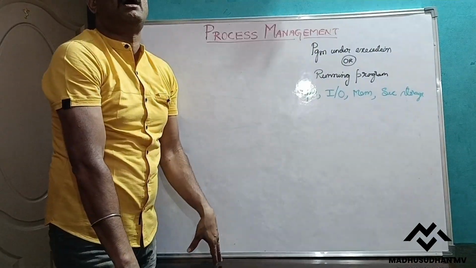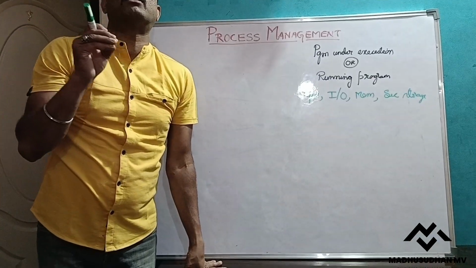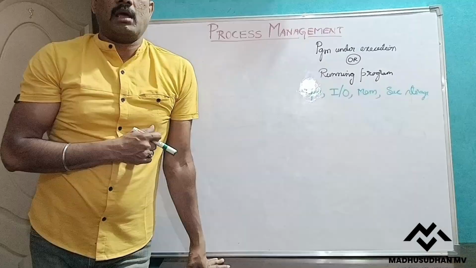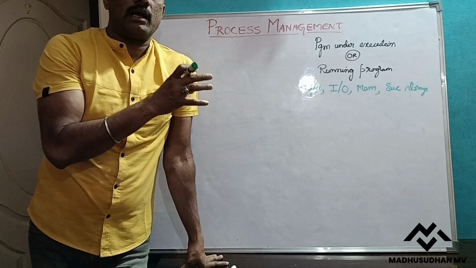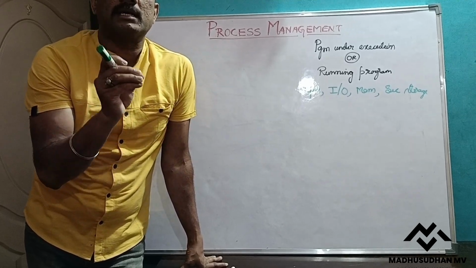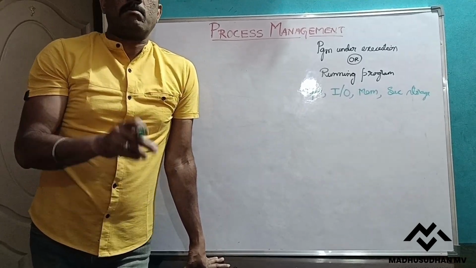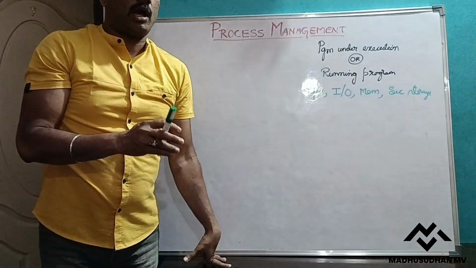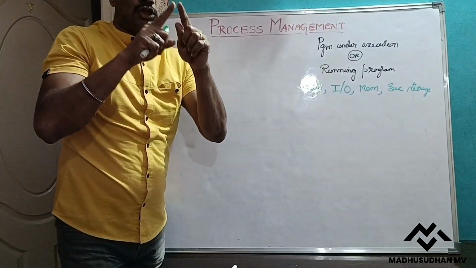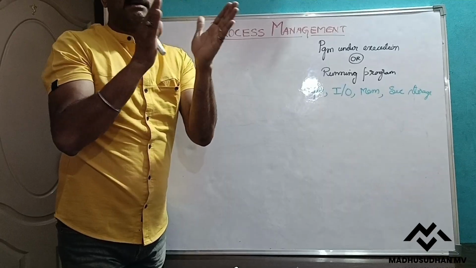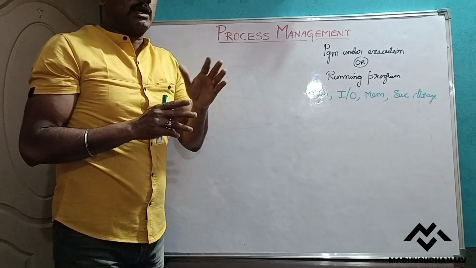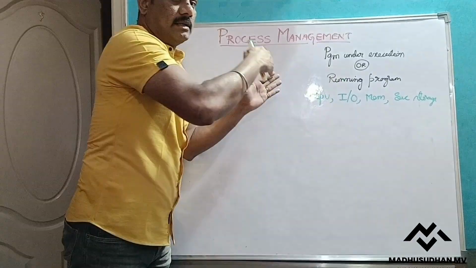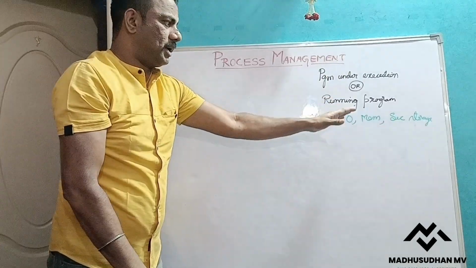But nowadays we are executing multiple programs at a time. That means we are doing multitasking and multiprogramming, executing multiple processes at the same time. When multiple processes execute at the same time, all these resources have to be shared among them. One process needs CPU time, at the same time another needs an input device, and another needs an output device.